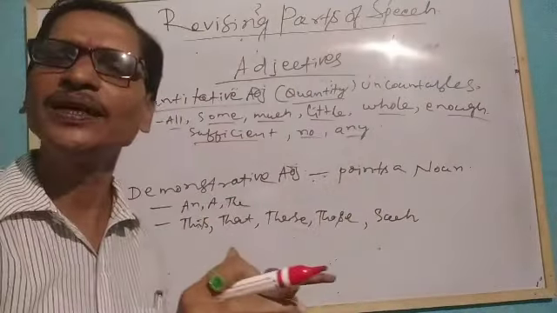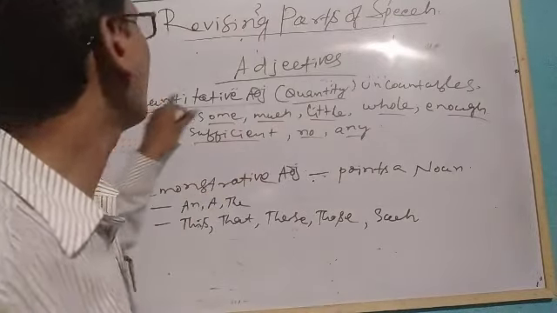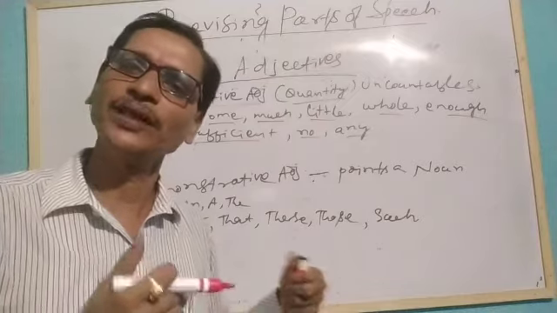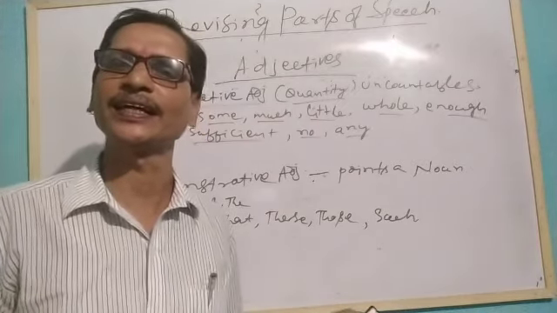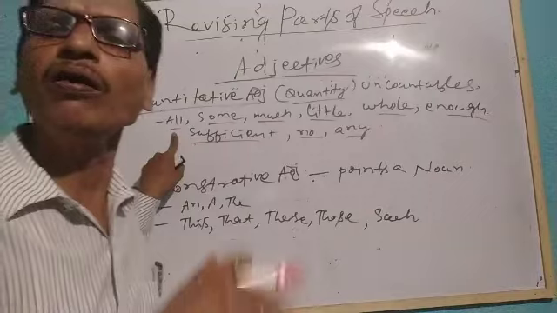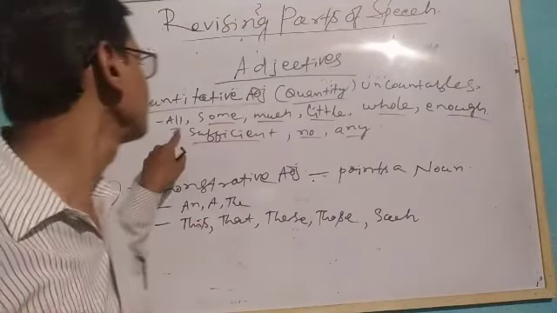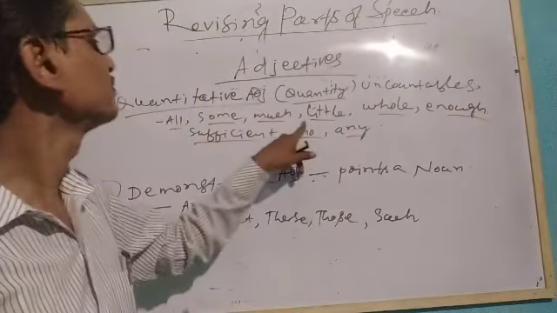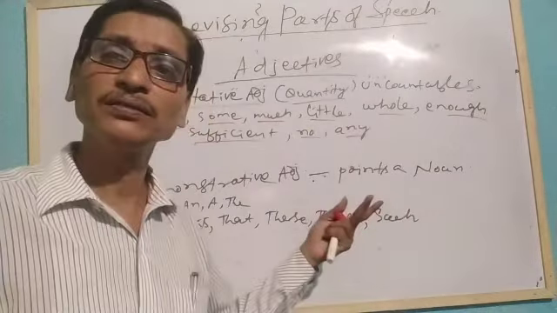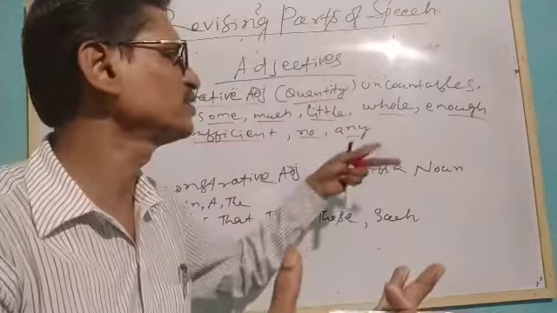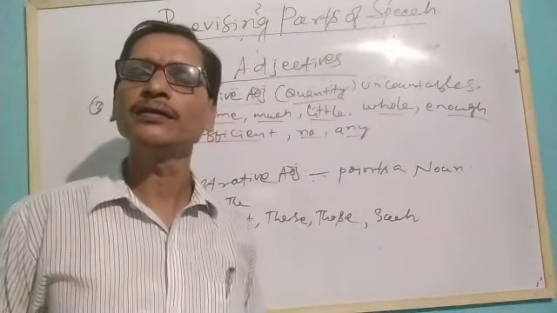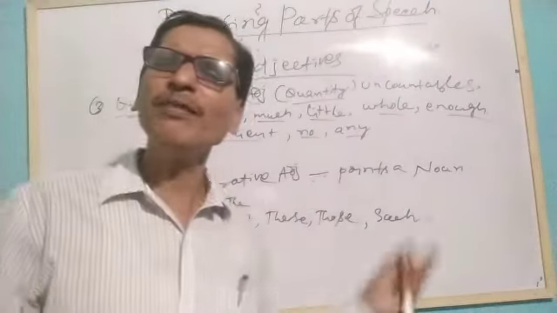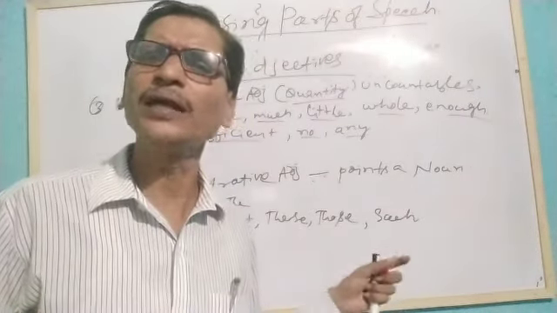These words we have been using as quantitative adjectives to enhance the meaning of some nouns in our sentences. So you see, all the boys were present. Some students will not come to today's class. I have much knowledge. She has little knowledge. The whole country is supporting the Prime Minister. I have enough money. I don't want more.